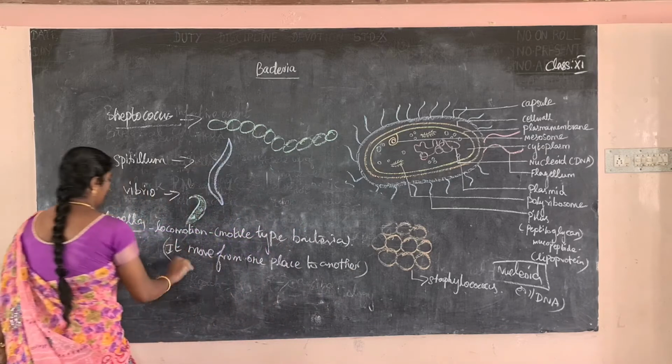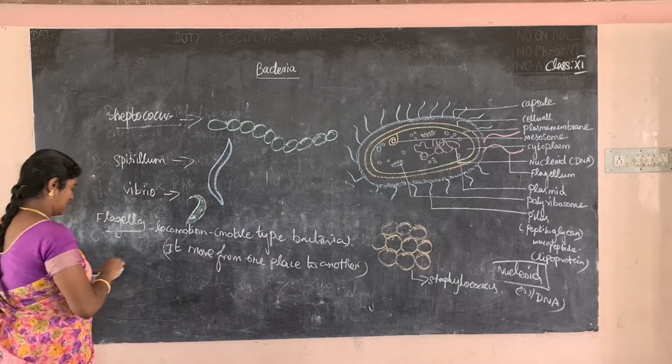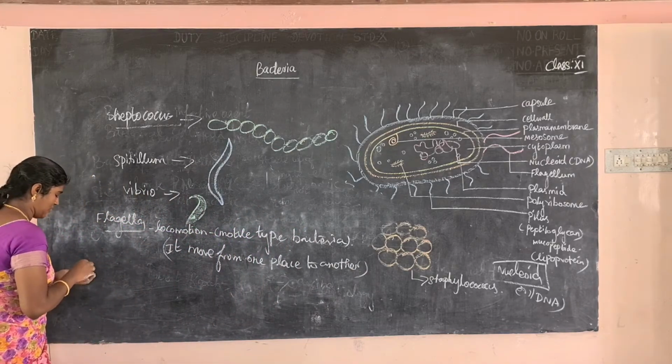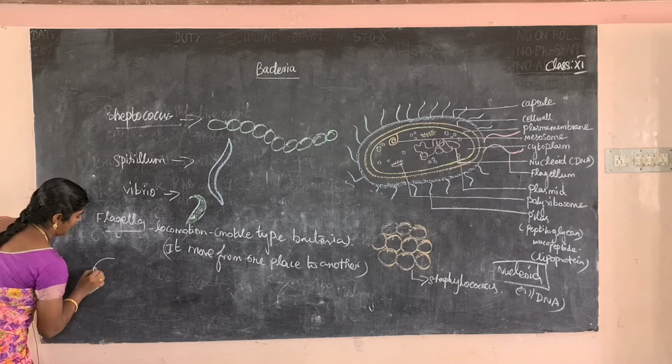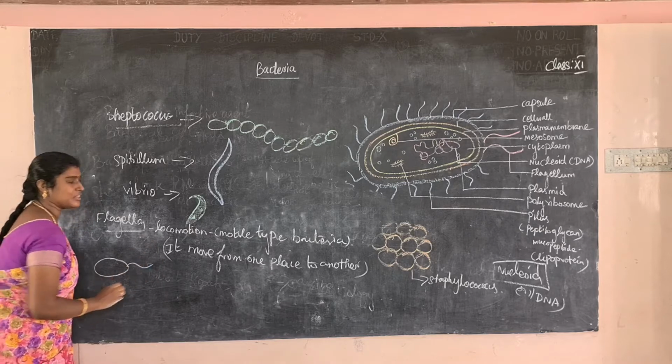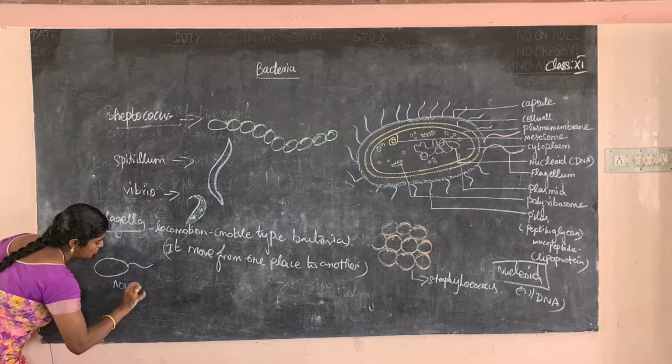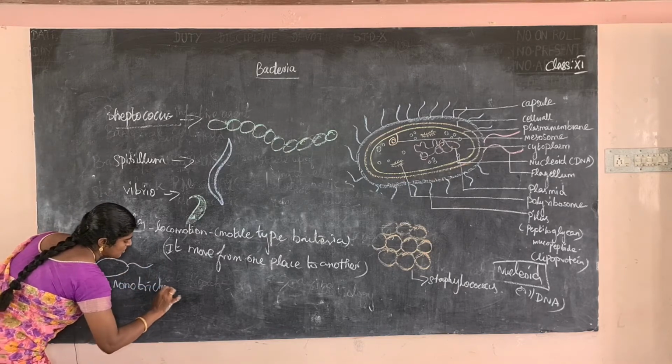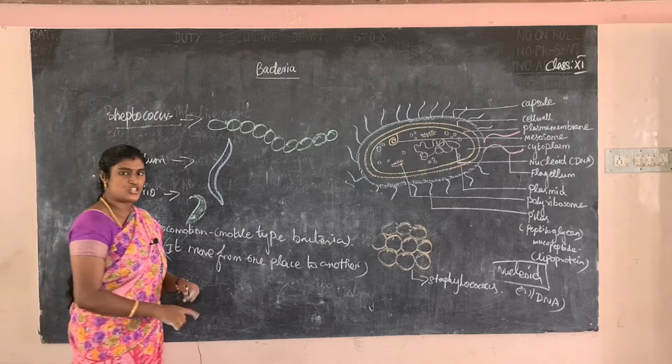Okay, so types of flagella. First one, monotrichous. What is the meaning of monotrichous? It means only one hair-like structure is present. For example, this is monotrichous.